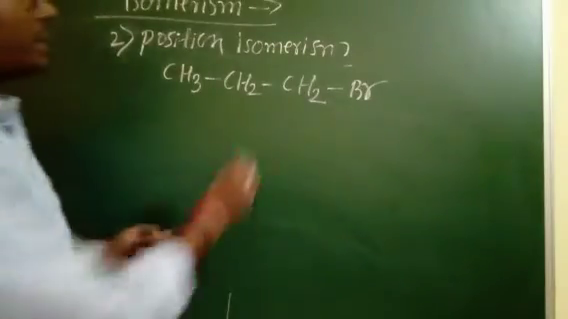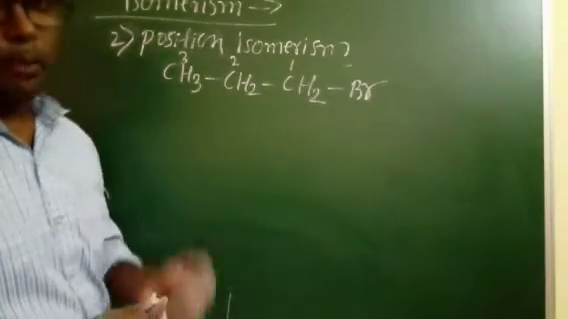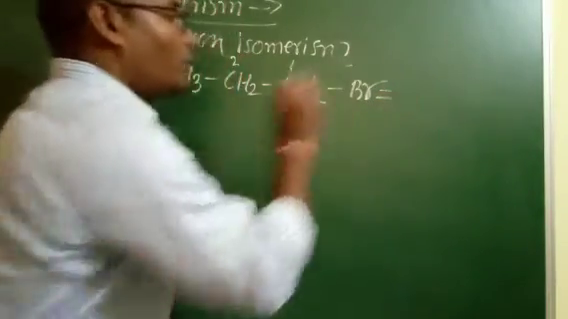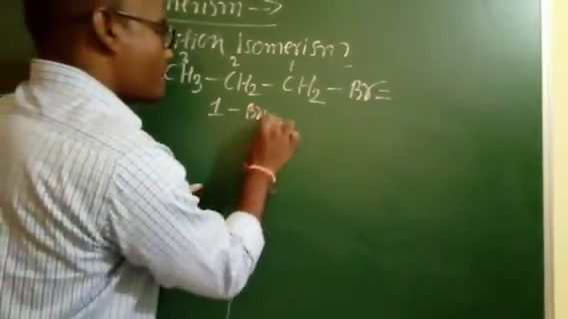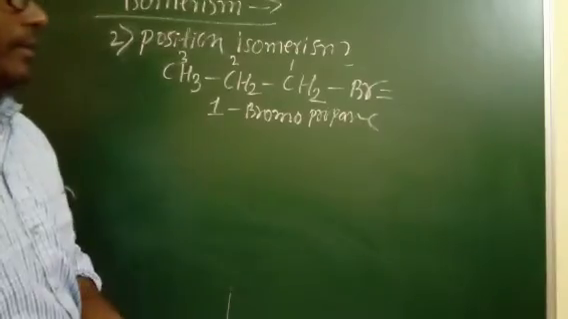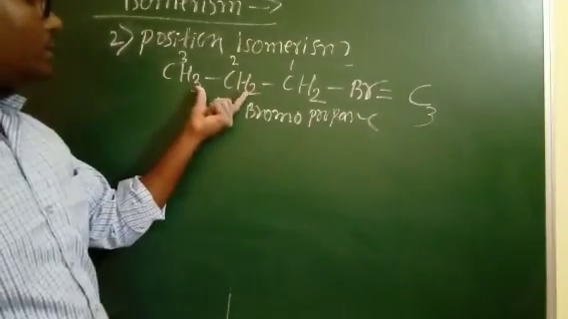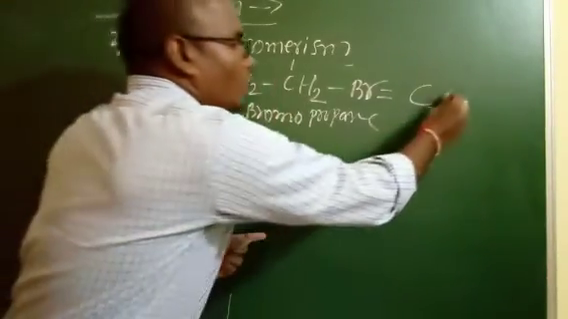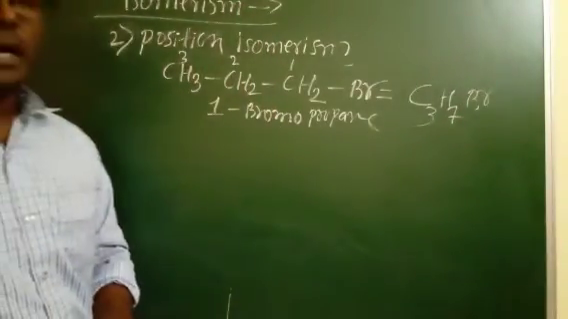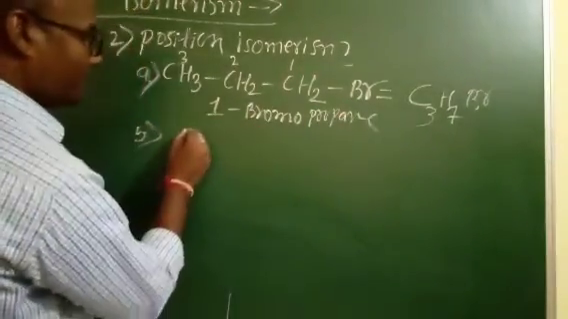Look at here. You have to name this compound like this: 1-bromopropane. It means the bromine is attached at the first position. And what is the molecular formula? 3 carbon atoms. How many hydrogens? 3 plus 2 is 5, plus 2 is 7. 7 hydrogen atoms and 1 bromine, that is C3H7Br.